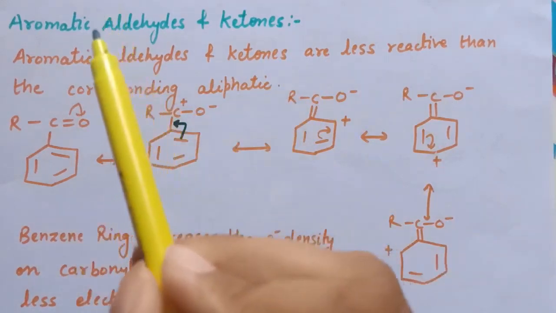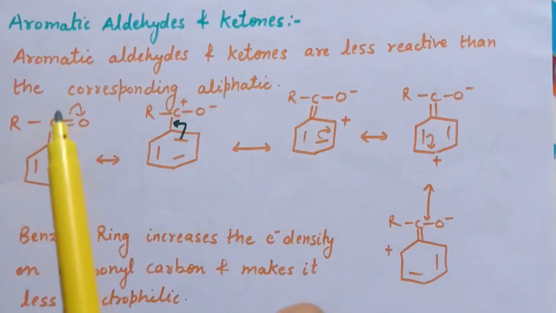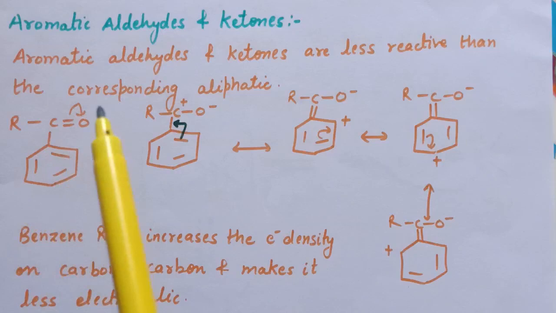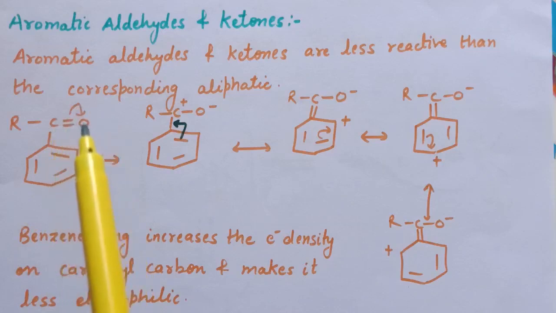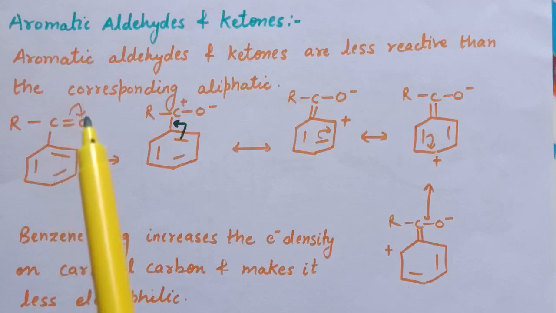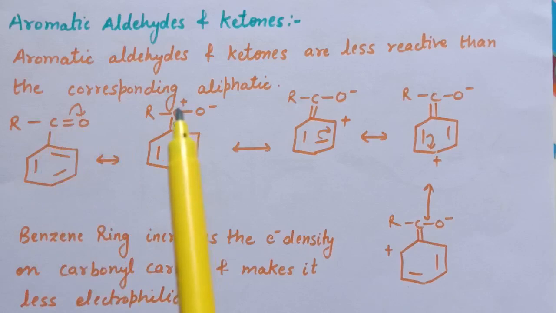In case of aromatic aldehydes and ketones, this carbonyl group is attached to a benzene ring. Due to the difference in electronegativity of carbon and oxygen of the carbonyl group, this bond is shifted to oxygen, and carbon will acquire a positive charge.